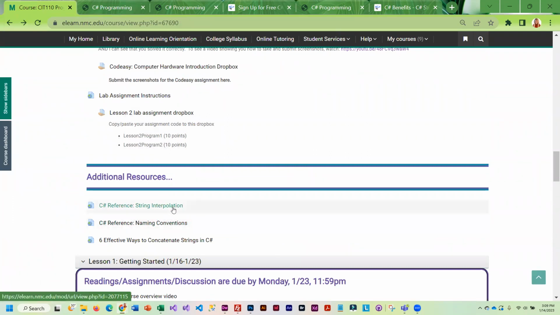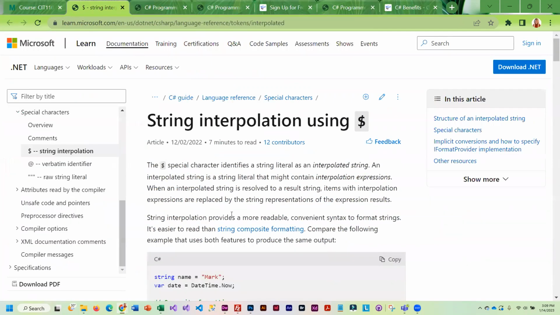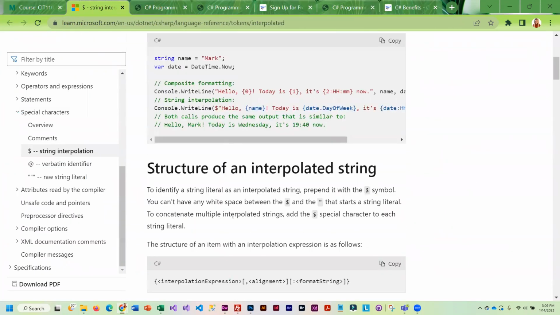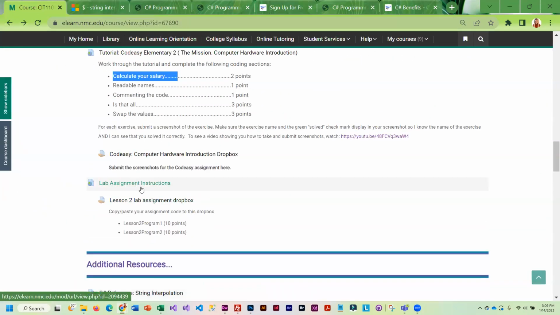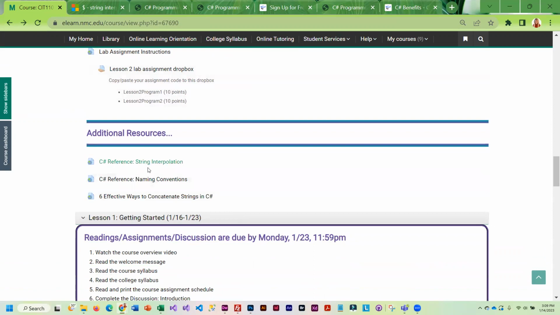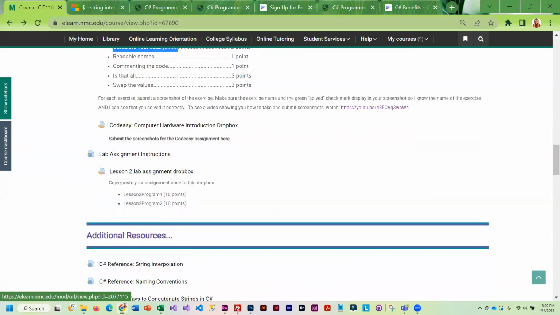The different topics that we covered, I do have additional reading on those that you can select if you want more information. Okay, so once you get done with this and you think about the topics, if you aren't sure of, maybe what string interpolation is, how it works, then I would go to the additional resource and read a little bit more about it.